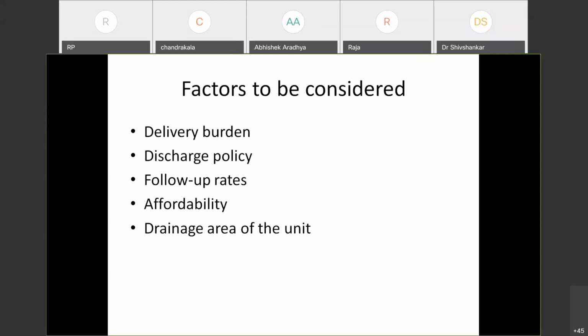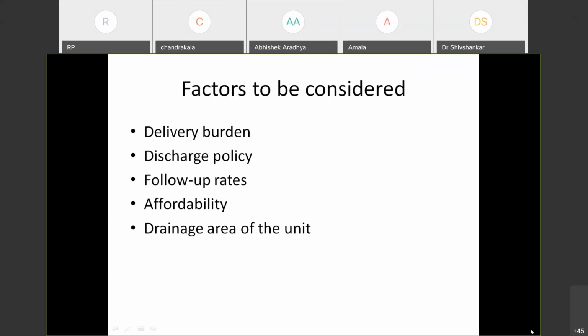Similarly, if you are following a policy of early discharge, and your population is of lower socioeconomic and educational status, and your follow-up rates are poor, or the population is coming from a very large drainage area, and it is a remote area where only basic laboratory facilities are available, in all these situations it is better to go with the cord TSH based approach. And in other situations, you can use the postnatal TSH based approach.